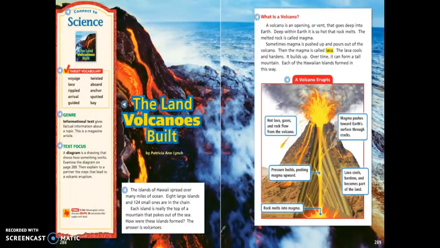Deep within the earth, it is so hot that rock melts. The melted rock is called magma. Sometimes magma is pushed up and pours out over the volcano. Then the magma is called lava. The lava cools and hardens. It builds up. Over time, it can form a tall mountain. Each of the Hawaiian islands formed this way.